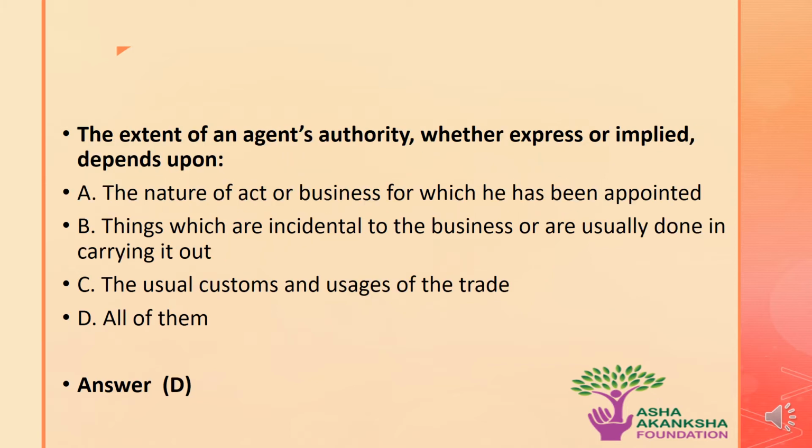The next question is, the extent of an agent's authority, whether expressed or implied, depends upon which of the following. Options are A. The nature of the business for which he has been appointed. B. Things which are incidental to the business or are usually done in carrying it out. C. The usual customs and the usages of the trade. Or D. All of them. The correct answer to this question is option D. That is, all of them.